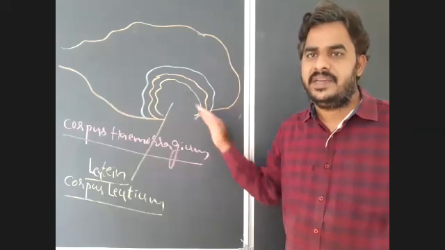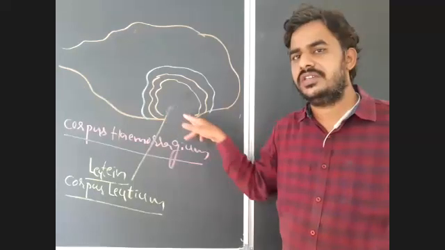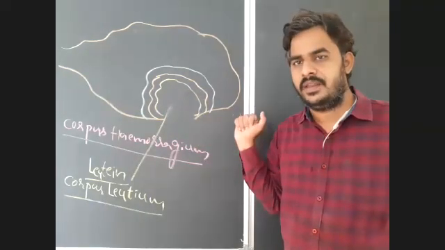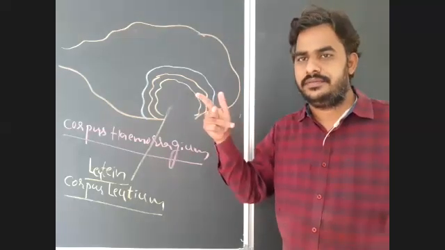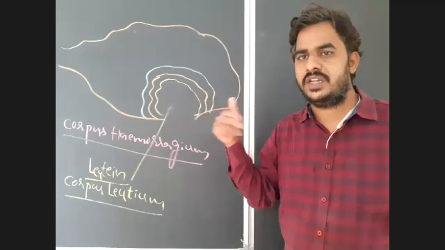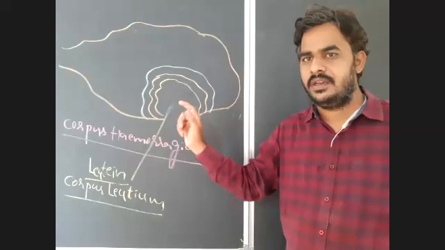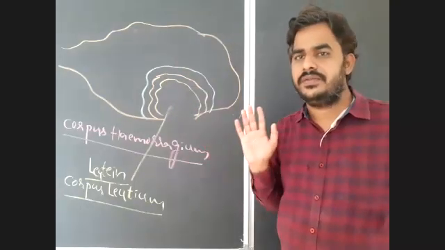But for the majority of the gestation period, which structure secretes the progesterone to maintain the endometrium of the uterus? Corpus luteum. So if there is fertilization, corpus luteum will continue secretion of progesterone throughout the pregnancy.